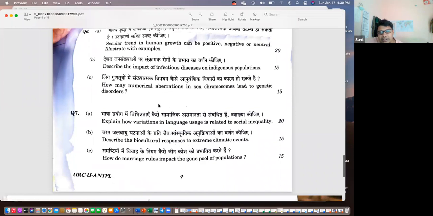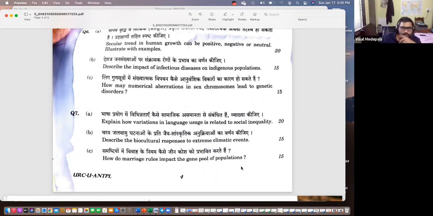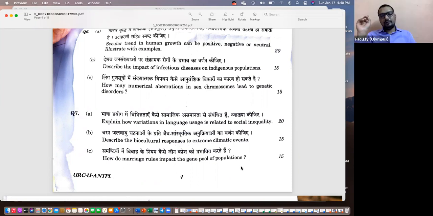That 7C talks about the gene pool and how marriage rules impact the gene pool of populations. This is a bit analytical, not straightforward. You have to combine both the cultural anthropology part and the physical anthropology part. Marriage rules. So basically, this is a way of talking about consanguineous marriages. What are the marriage rules that you find in India, for example? Blood-related marriages, niece marriages, for example, uncle and niece marriages. And other components, basically those practices which can affect the genetic sequences.